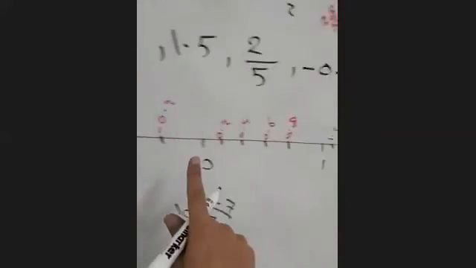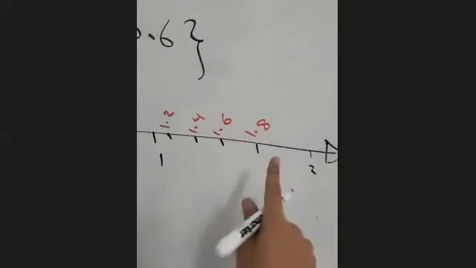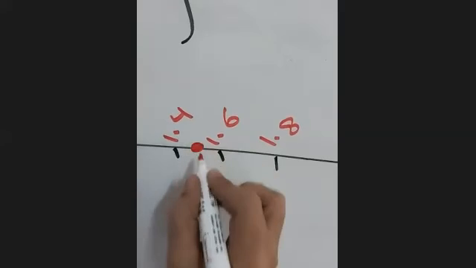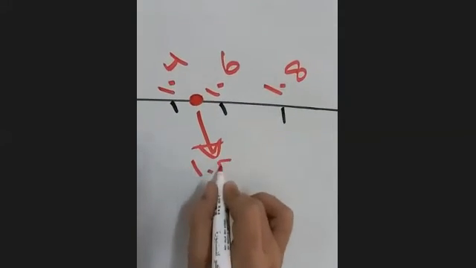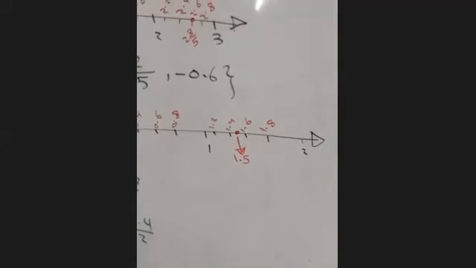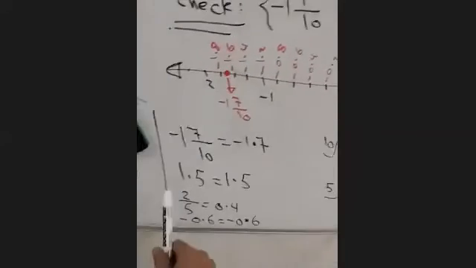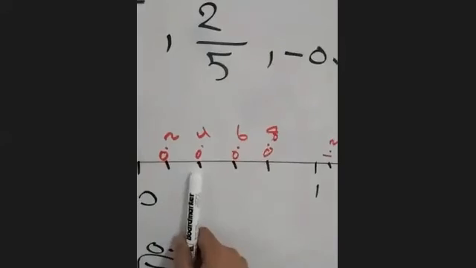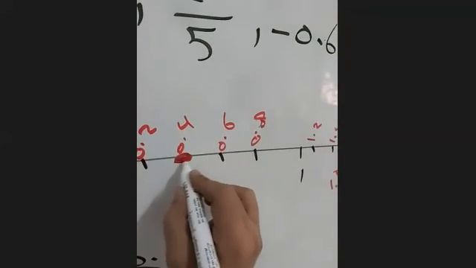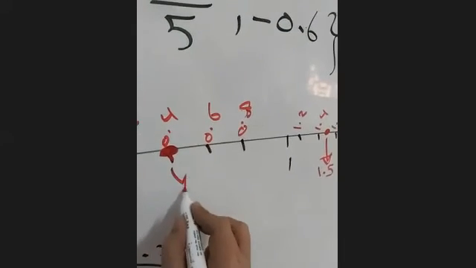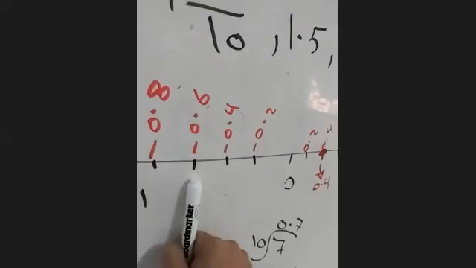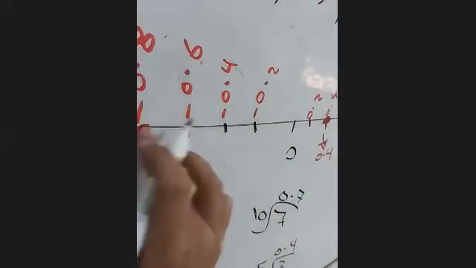1.5, where is 1.5? We go to the positive side. There is no 1.5, but we have 1.5 between 1.4 and 1.6. Here is 1.5. Fine. The third number, 2/5, which is 0.4. I have 0.4 here, so it is already done. And the last number, -0.6. Where is it? It is here.